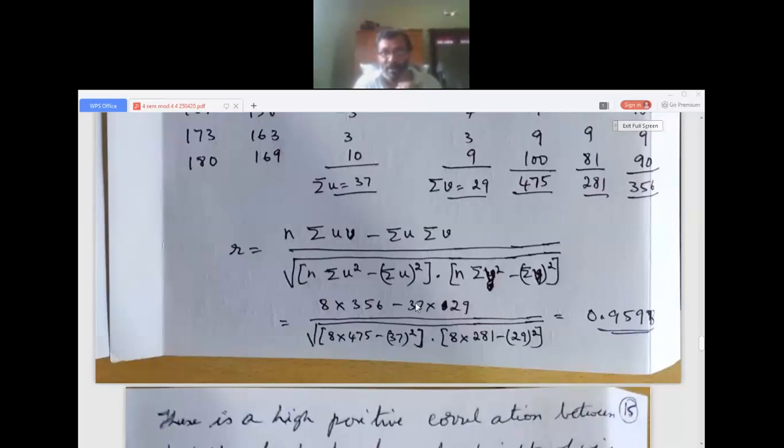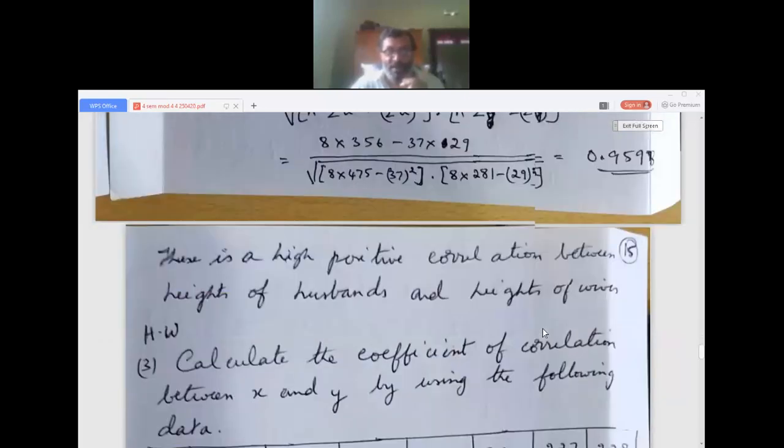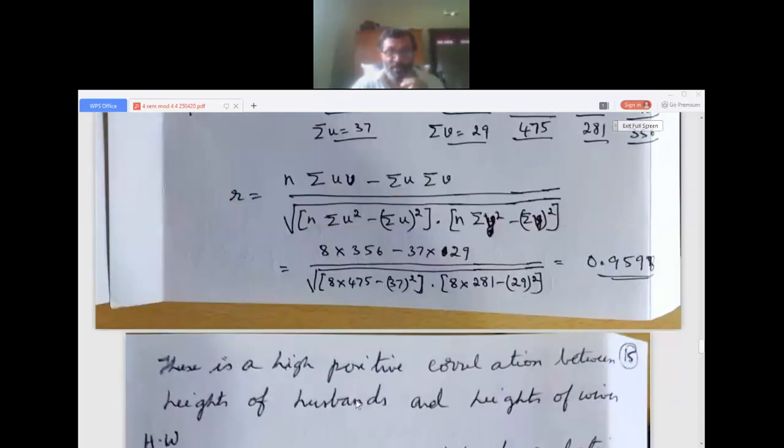Always find the value to the fourth decimal place, and you can see the value of r, that is the coefficient of correlation, will be in between minus 1 and plus 1. This is very near to 1. So we say there is a very high positive correlation between the heights of husbands and heights of wives.